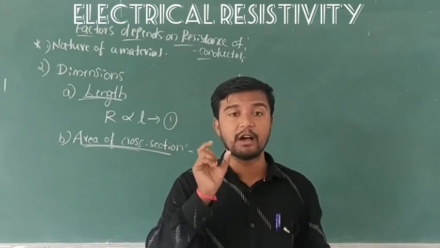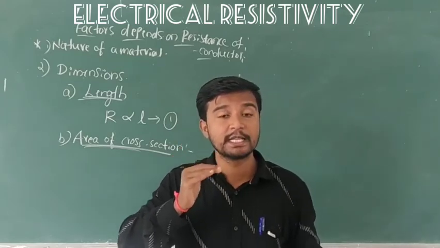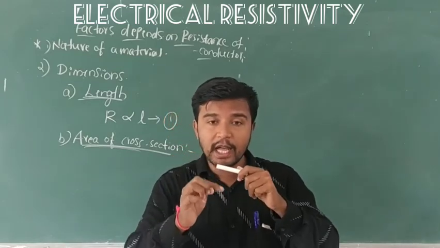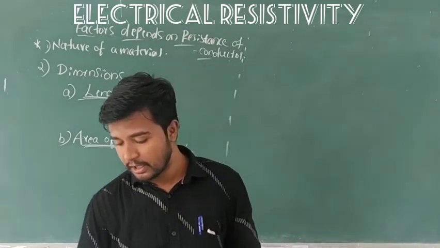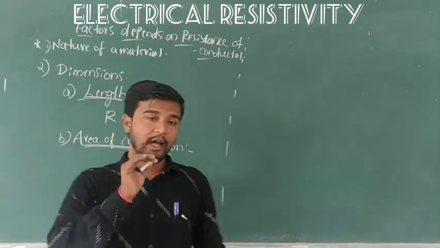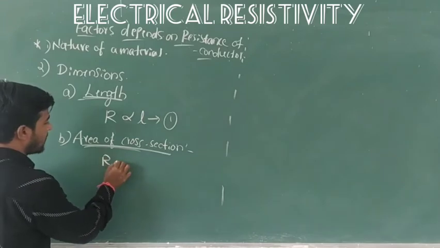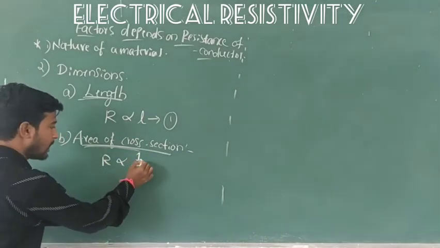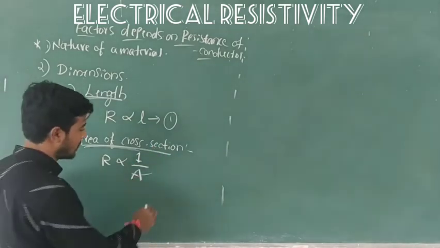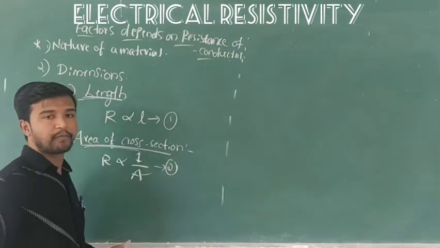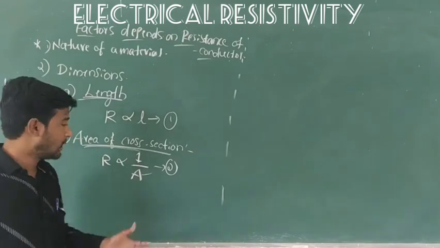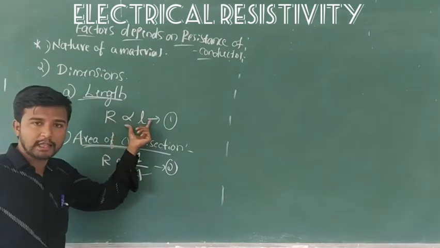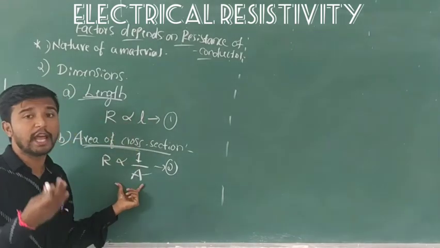Means the resistance R of the conductor is inversely proportional to the area of cross section. Then we will write it as R is inversely proportional to 1 by A, inversely proportional to the area of cross section. This is equation number 2. Clear? Understood? Okay, first R is directly proportional to length L and inversely proportional to the area of cross section.